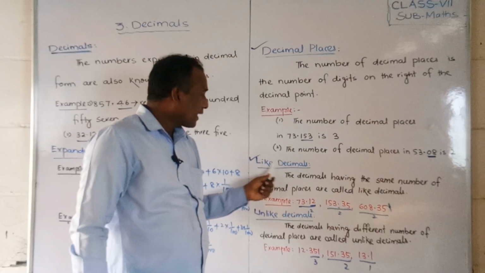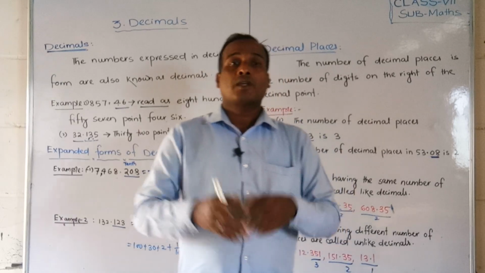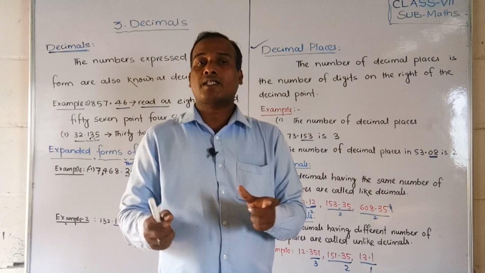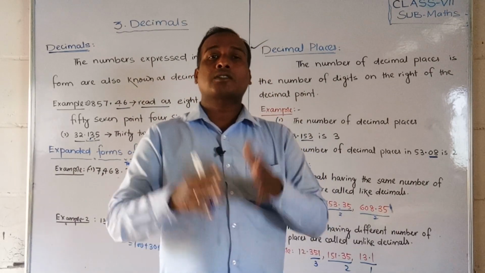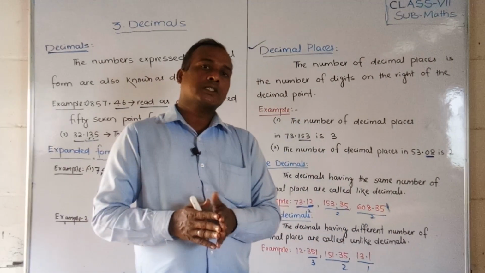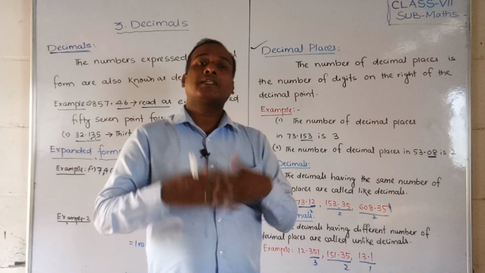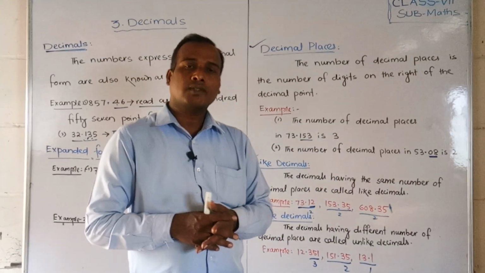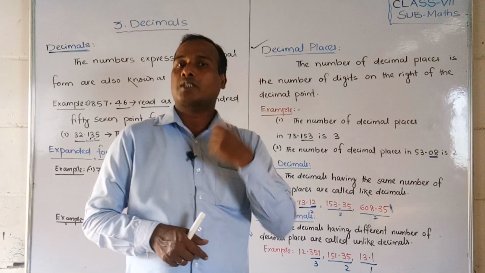Okay, and what is like decimals? Like decimals means the same number of decimal places after the decimal point. Okay, if the decimal numbers have the same number of decimal places, that is called like decimals. If different number of decimal places, that is called unlike decimals. Okay, friends, I hope you have understood what are decimal places, what are like decimals, and what are unlike decimals.